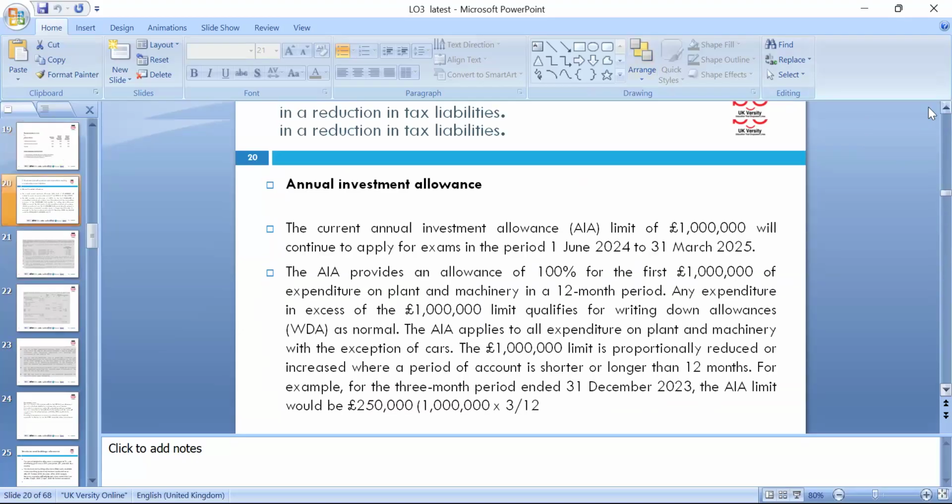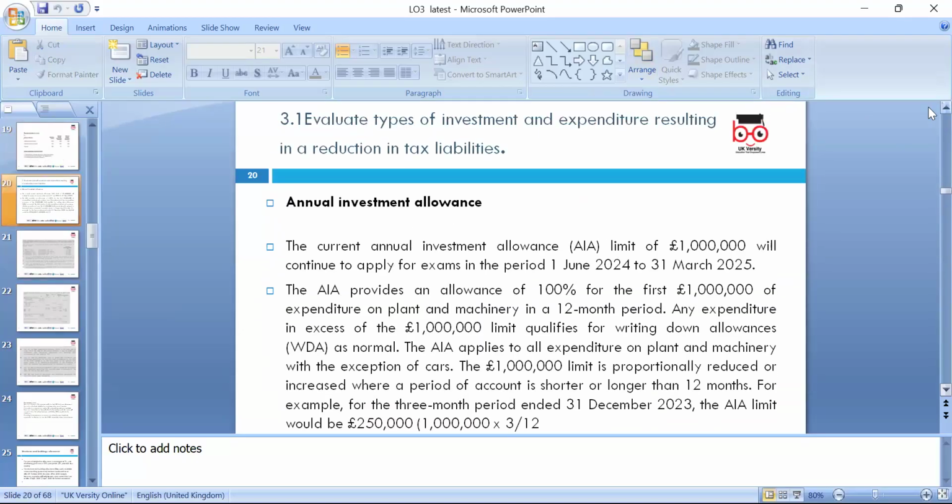We have assessment criteria 3.1: evaluate the types of investment and expenditure resulting in the reduction in the tax liability. Of course, different expenditures help to reduce the tax liability, such as the current annual investment allowance, a one-off that will help to reduce it.